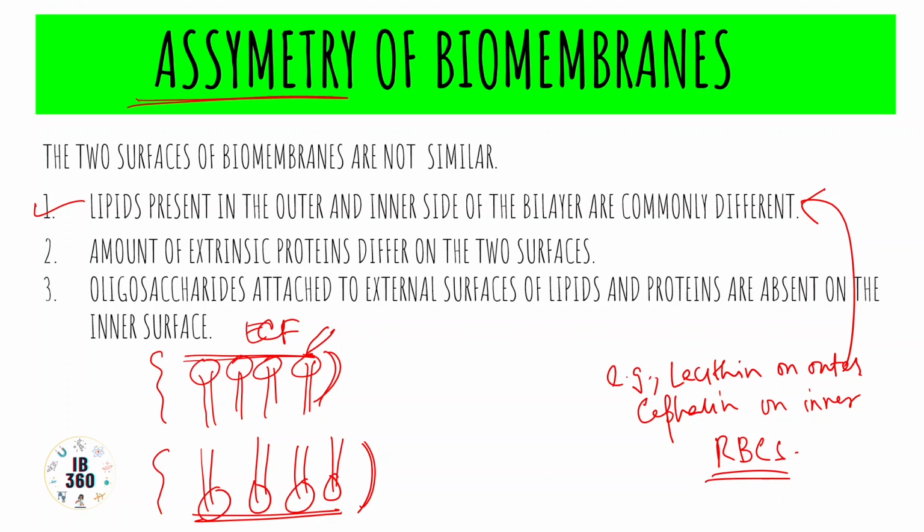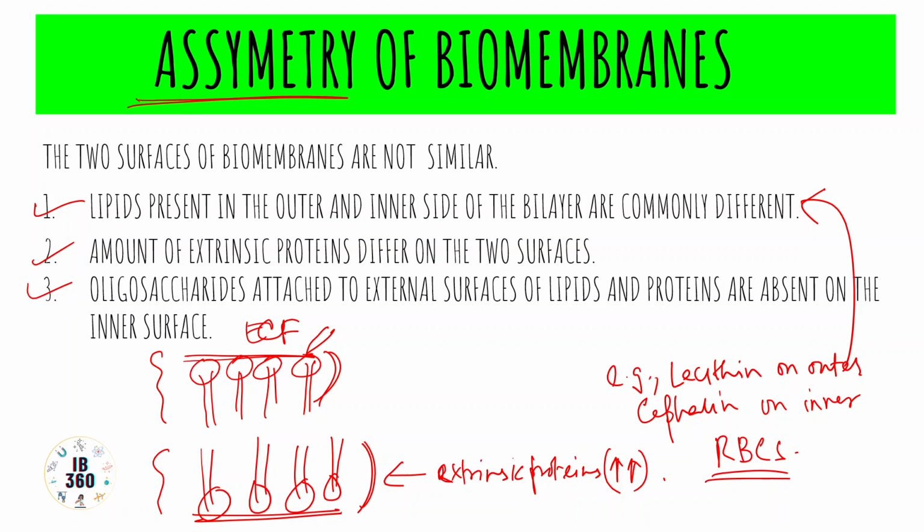Amount of extrinsic proteins differ on the two sides. They are more abundant on the inner surface than on the outer surface. Oligosaccharides attached to external surfaces of lipids and proteins are absent on the inner surface. Yes, this is one more important asymmetrical feature of biomembrane.